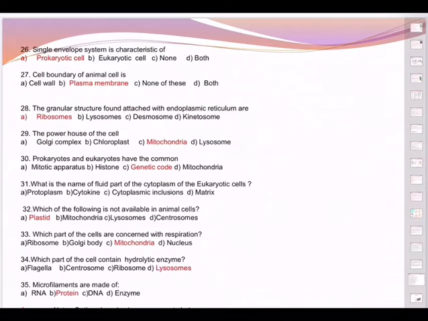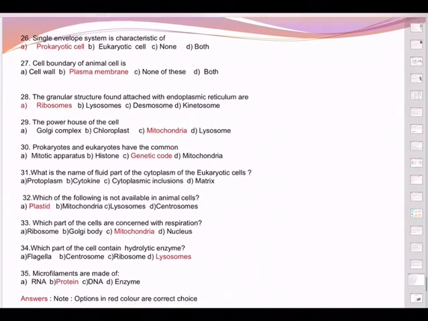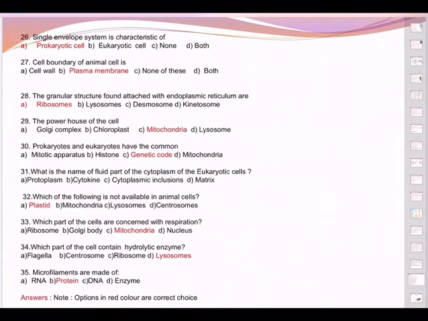Last session I said ATP, adenosine triphosphate, is the energy currency of the cell, just like the Indian currency is the rupee. ATP gets synthesized because of the presence of respiratory enzymes present in mitochondria. Hence, mitochondria is the powerhouse of the cell.